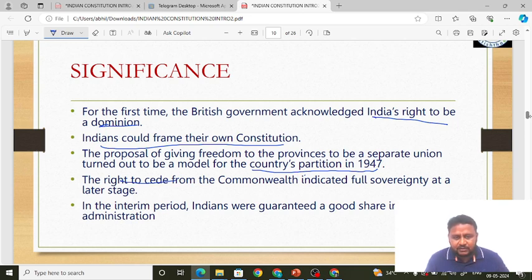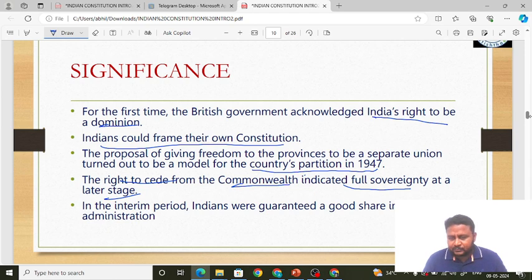The right to secede from the Commonwealth indicated full sovereignty at a later stage. That is, they said the right to secede, that is, the right to come out of the British Commonwealth. If you are allowed to come out, that means you will have full sovereignty. Sovereignty means what? In basic terms, understand, friends, a very important term, sovereignty. What is democracy, what is republic, what is secular, what is socialist, all these things we will learn when we go to the chapter on the preamble, friends. But in basic terms, I will tell you what sovereignty is.